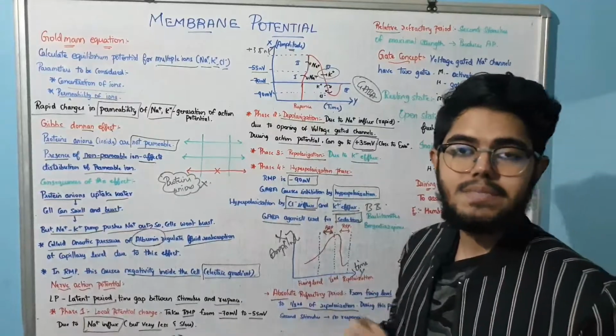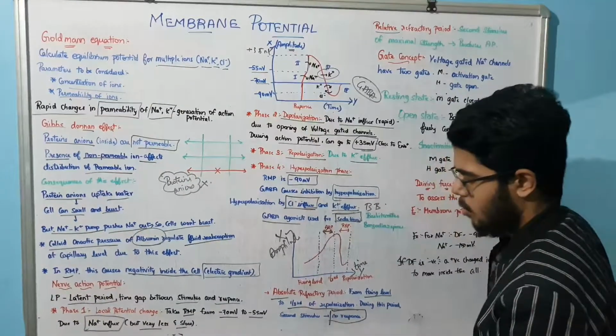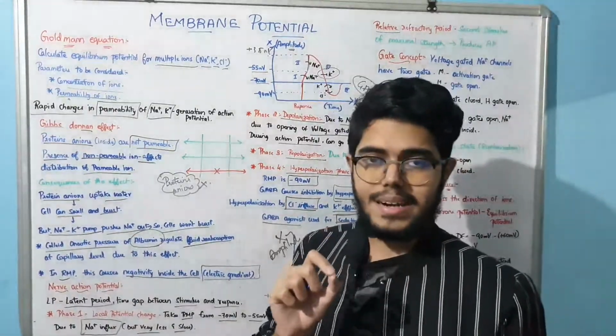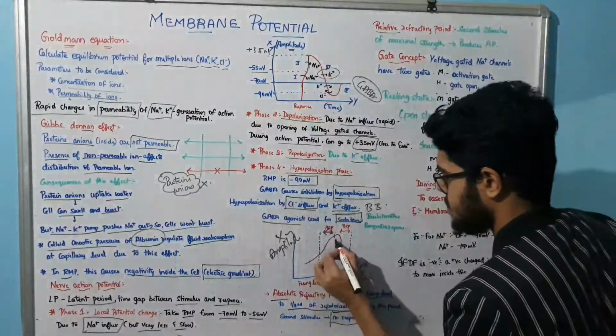So what will happen when a second stimulus is produced? There will be no proper response. This is the absolute refractory period. Now what is the relative refractory period? This interval.